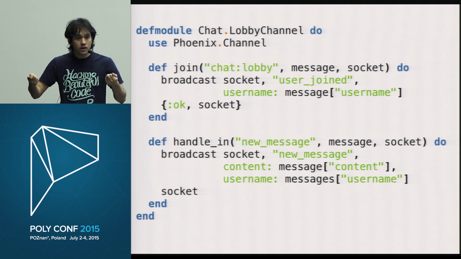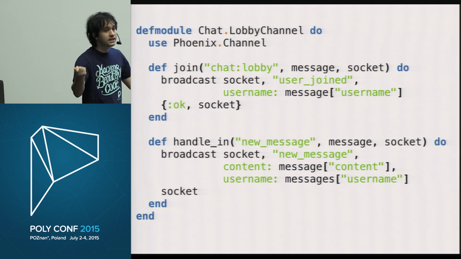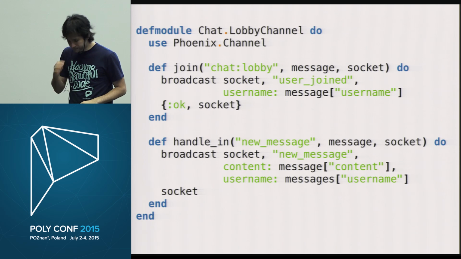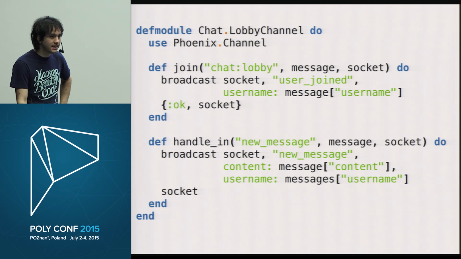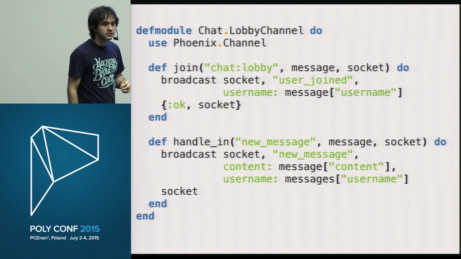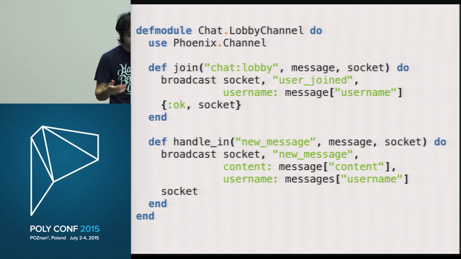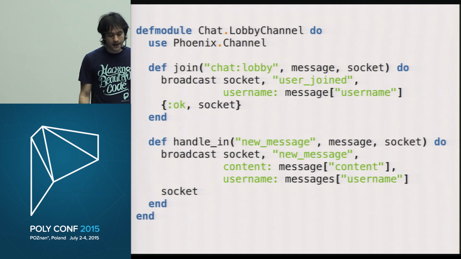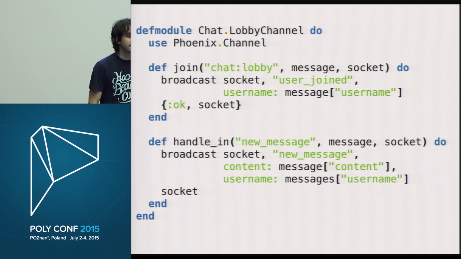And what do we do when the user sends a new message? We just broadcast this message to everyone in that channel to let everyone know that the user just said that. So you can be looking at this and saying, okay, it's nice, but there's nothing really new here, right? We can see other technologies doing that. So what is the difference? How is Phoenix, this channels feature, different from everything else?